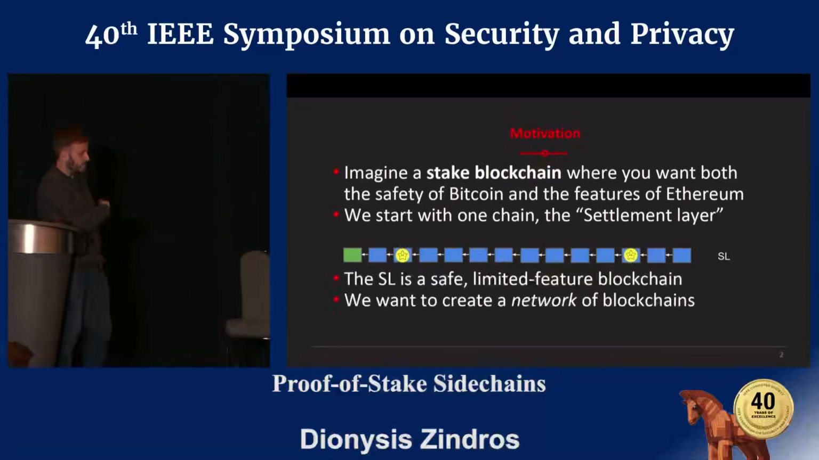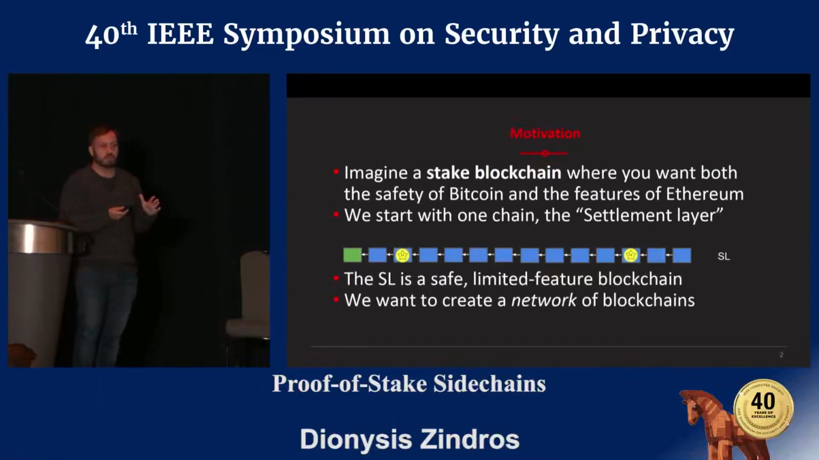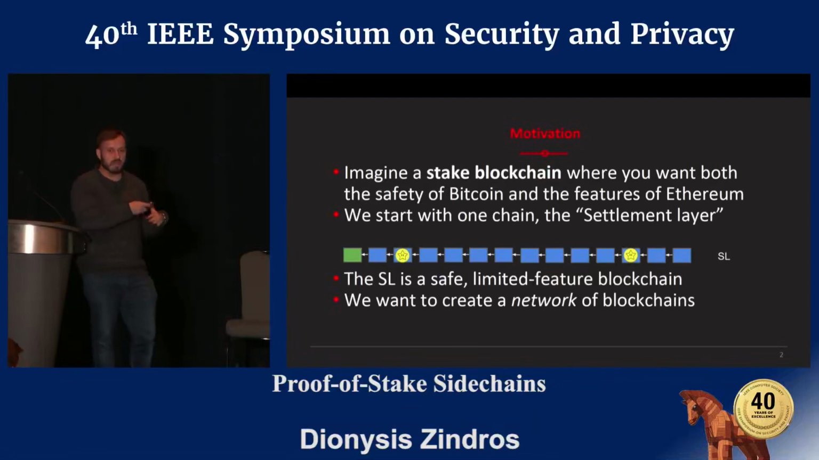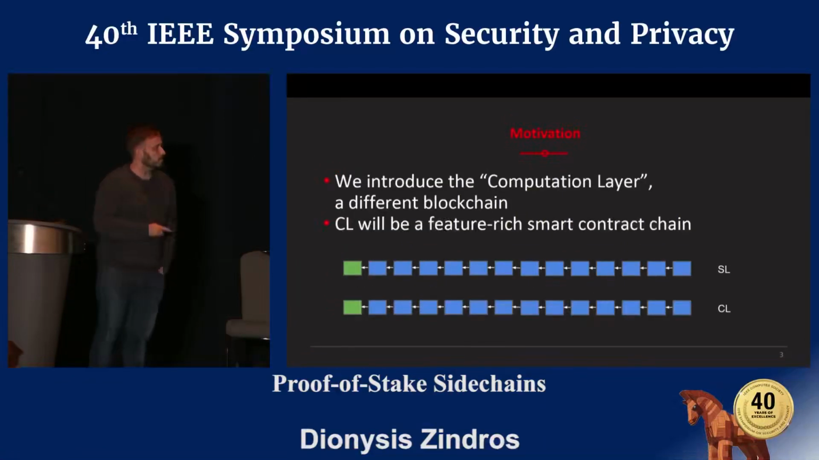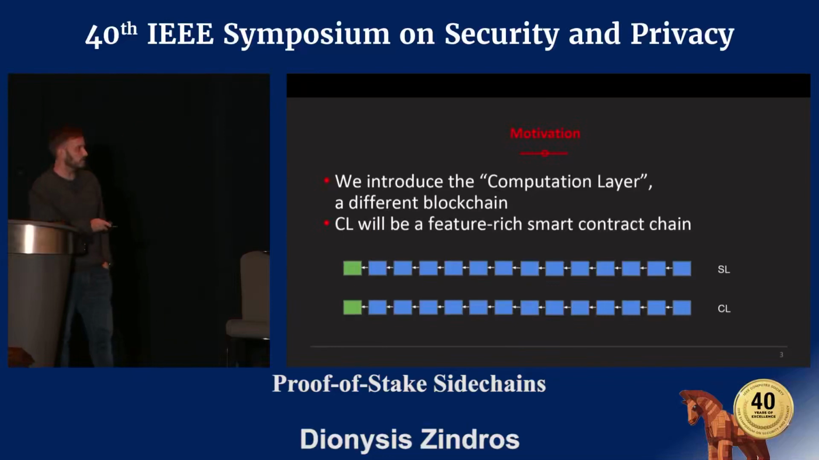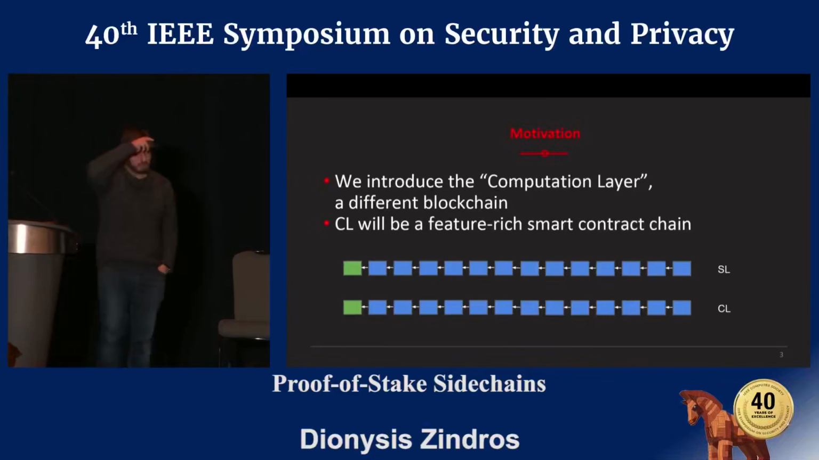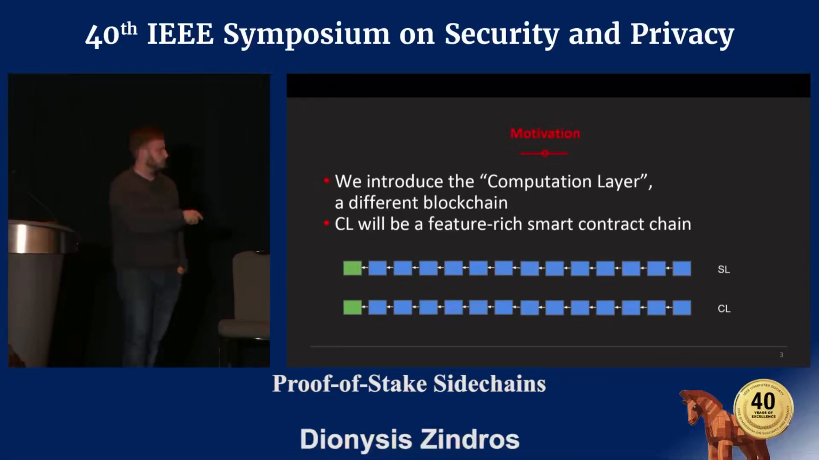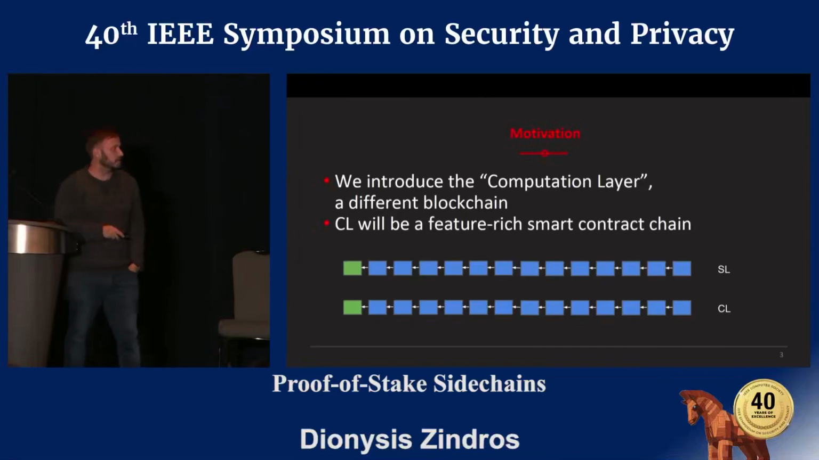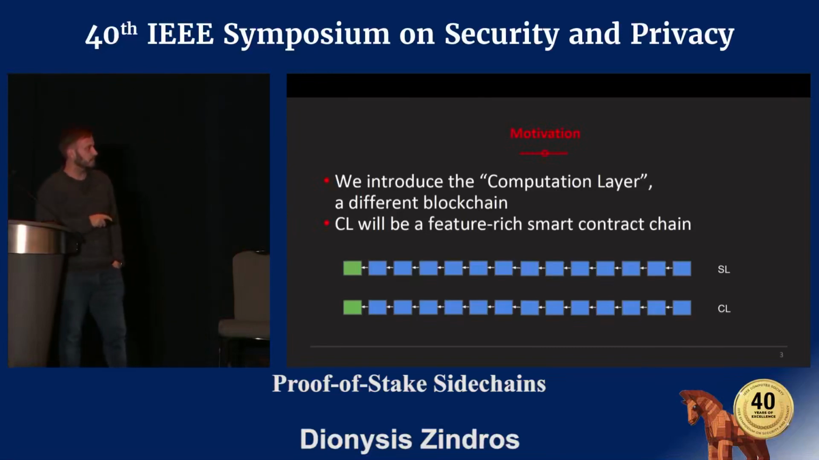And then we plan to create a network of blockchains. I will just show the case of making two blockchains here. This naturally extends to having multiple blockchains. So we start by introducing a second blockchain, the computation layer. That's a separate blockchain with a separate Genesis block, and it evolves independently of the settlement layer. And in the computation layer, we want to have feature-rich smart contracts.